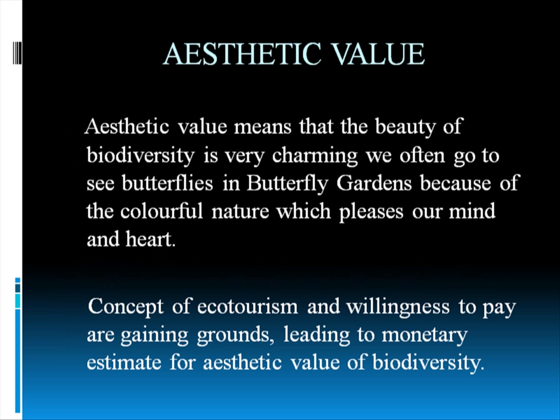Then the aesthetic value. It means that the beauty of biodiversity is very charming, and like I said, in a butterfly garden, you can go there and see butterflies as your mind pleases. These butterfly gardens are maintained by the government. We pay the government for going to the butterfly garden to see butterflies. So there is the concept of ecotourism, and there is a willingness to pay for getting into the butterfly garden. Many people have got their jobs at butterfly gardens. So it is also a payoff for future generations.